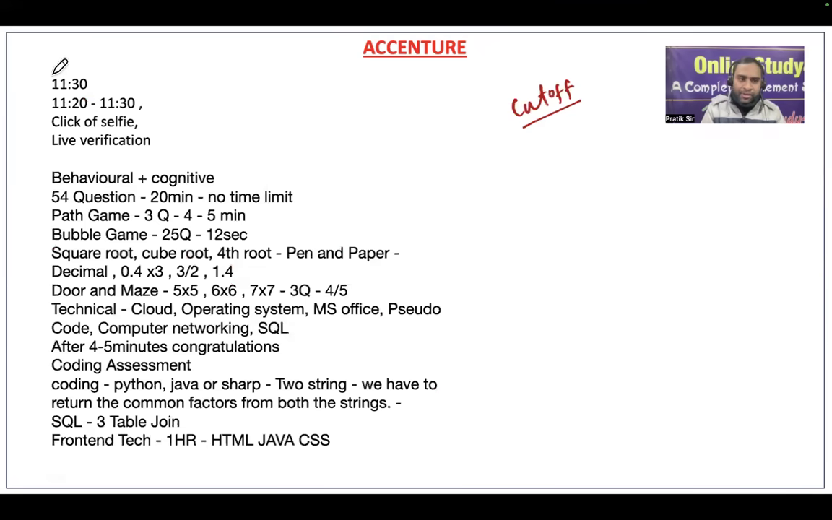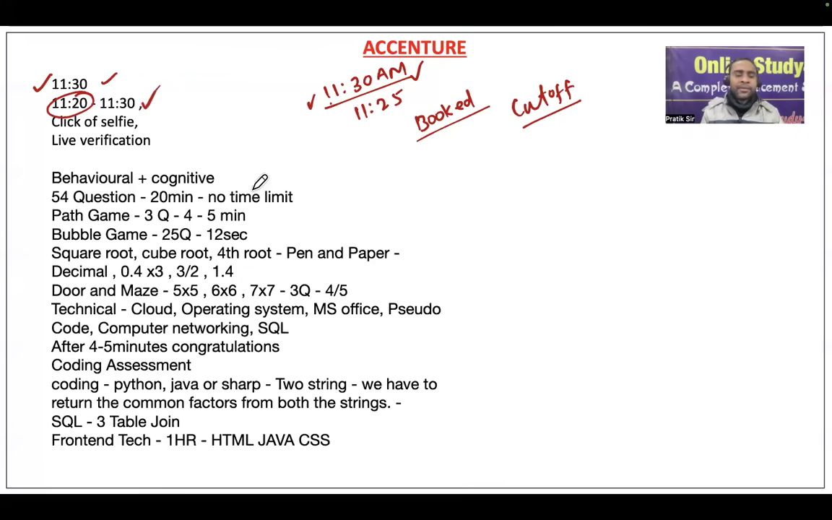The exam for this particular student started at 11:30 a.m. They will ask you to join half an hour before, but it's okay, you can join at 11:25, because the exam will start only from the scheduled slot. Whenever you have booked the slot, based on that the exam will start. He had joined at 11:20, but no use. The exam will start only at 11:30.